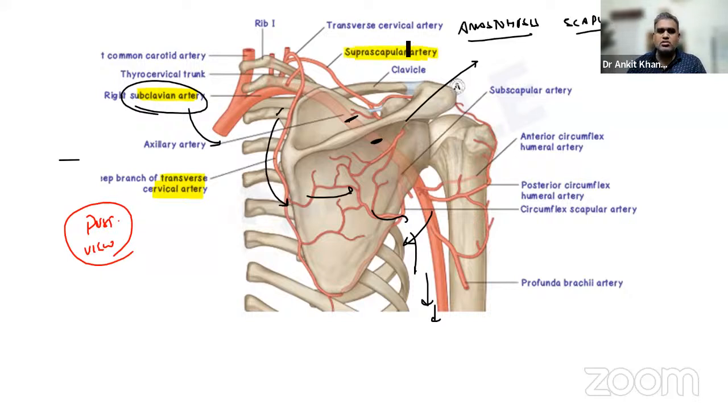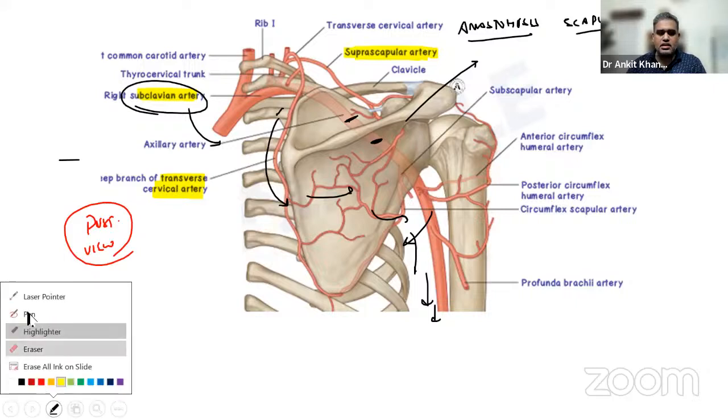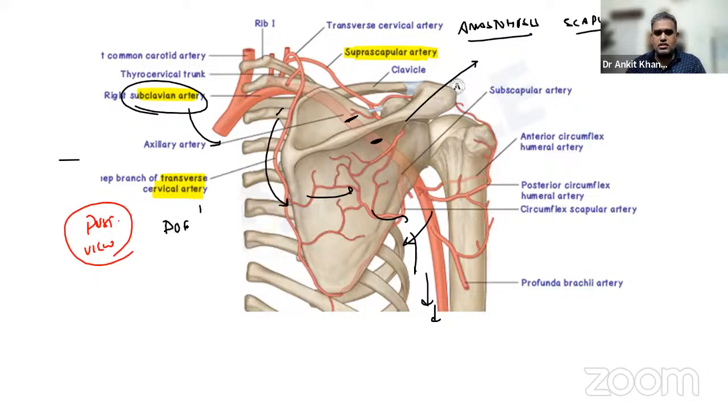Okay, transcervical also can be called as dorsal scapular artery. So let me just write over here. It's also known as the dorsal scapular artery. Okay, that is one thing.